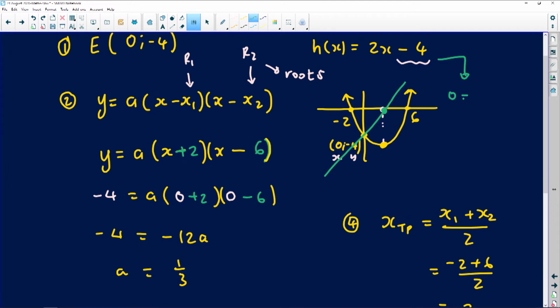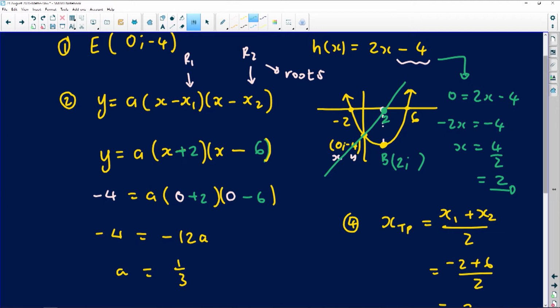So you would have 0 is 2x minus 4, which would give you -2x is -4. When you divide on both sides, you would get 4 divided by 2, which gives you exactly 2. Because this is 2 at the point where the green line cuts the x-axis, and we know B, which happens to be the turning point, is directly below that point, it also has exactly the same x value.